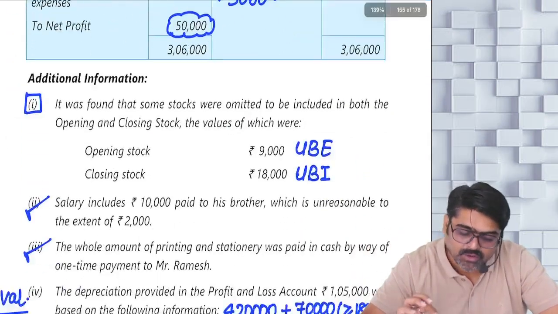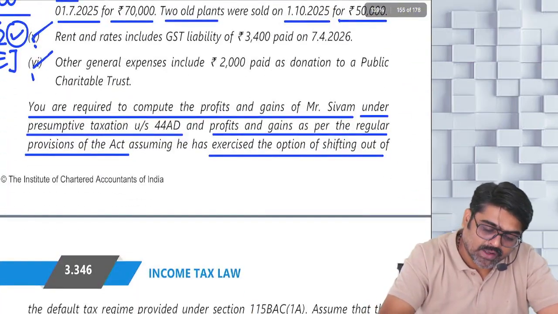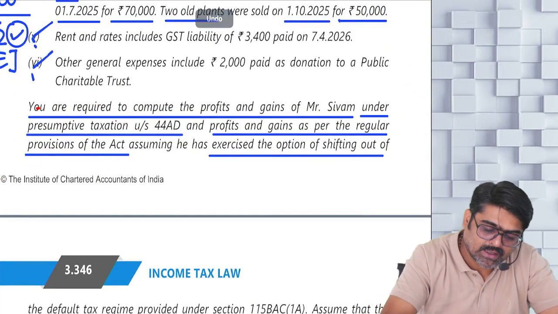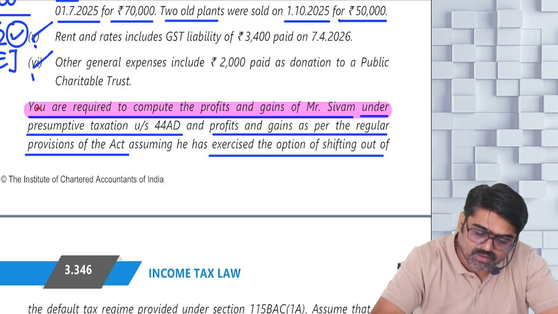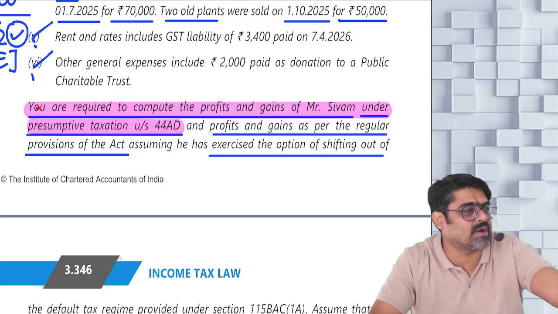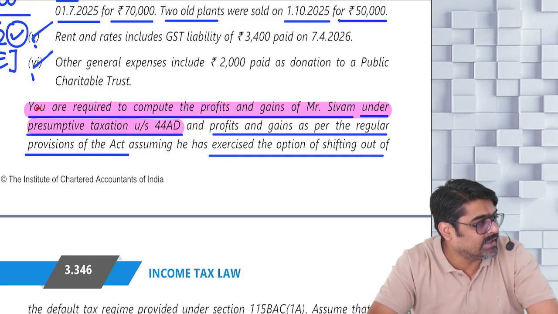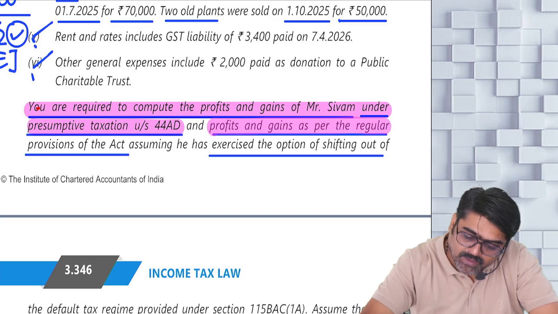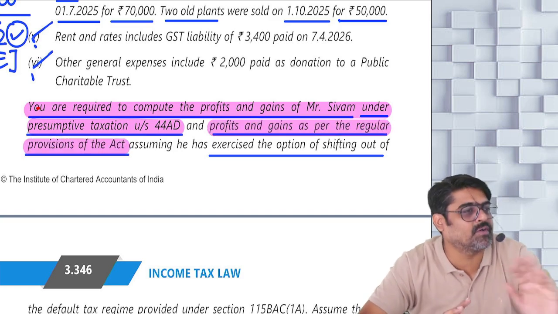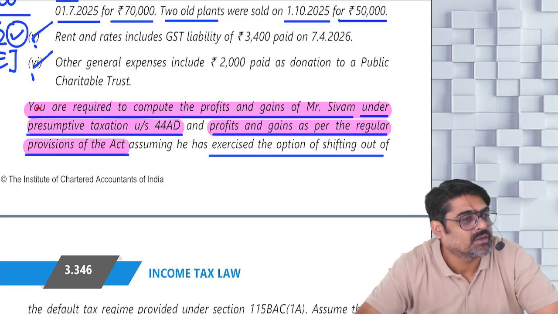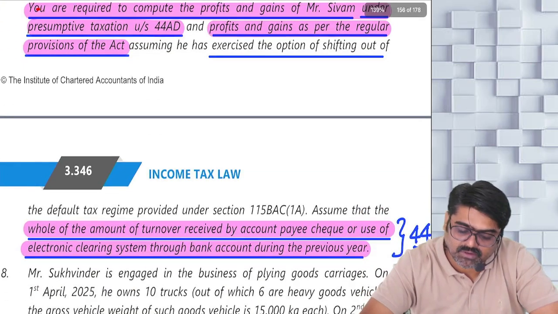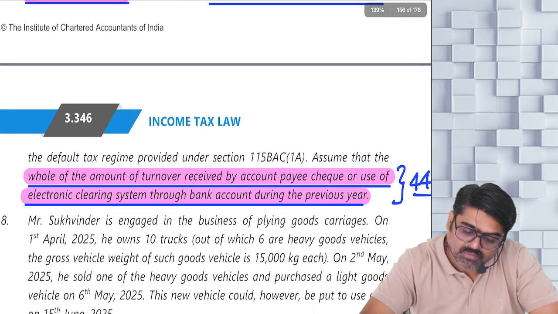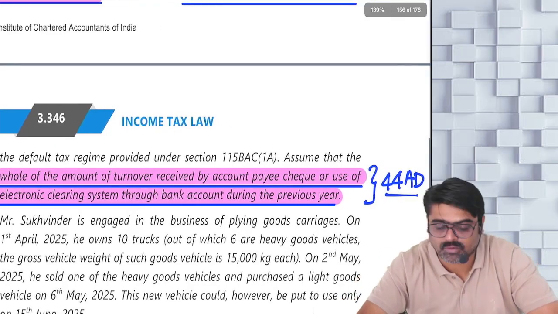So first they are telling you to calculate. See the required part. You are required to compute the profit and gain of Mr. Shivam under the presumptive taxation, which you have just now calculated. How much? 6,72,690. And profits and gains as per regular provisions, yes or no? Which we calculated yesterday. It was 1,30,000. And assuming he has exercised the option of shifting out. Okay. Now assume that the whole of the amount of turnover is received.